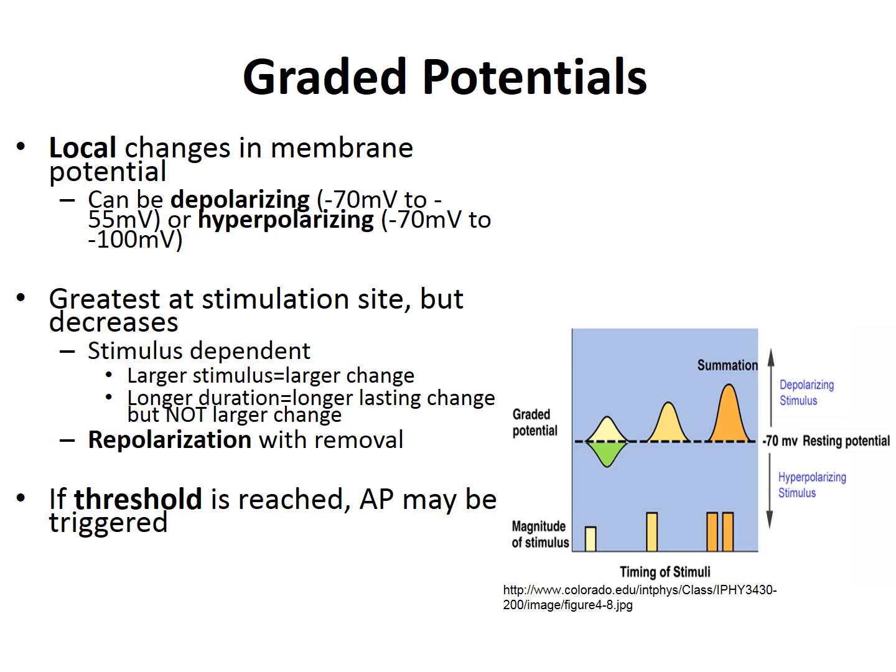In that local area of the membrane, the interior side of the membrane begins to change from a negative charge to a more positive charge, while the exterior changes from a positive to a negative charge. Any change from that resting membrane potential of minus 70 millivolts is called depolarization.